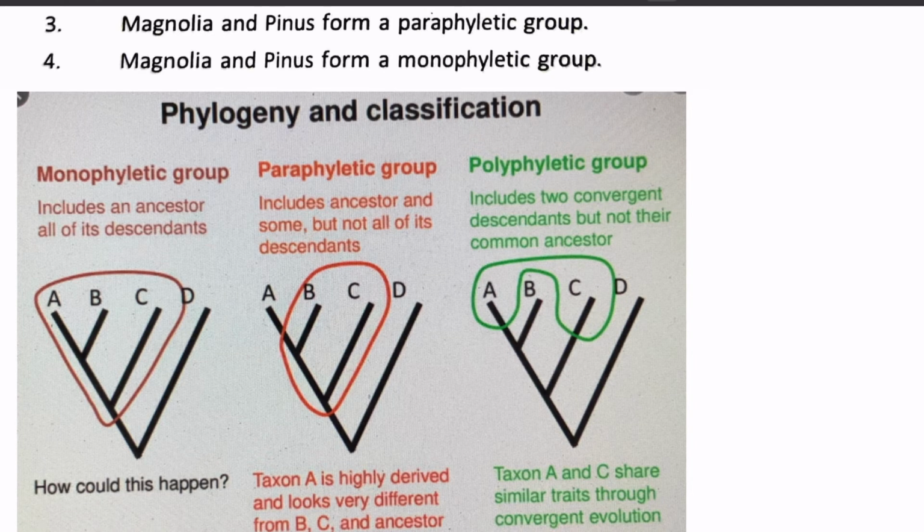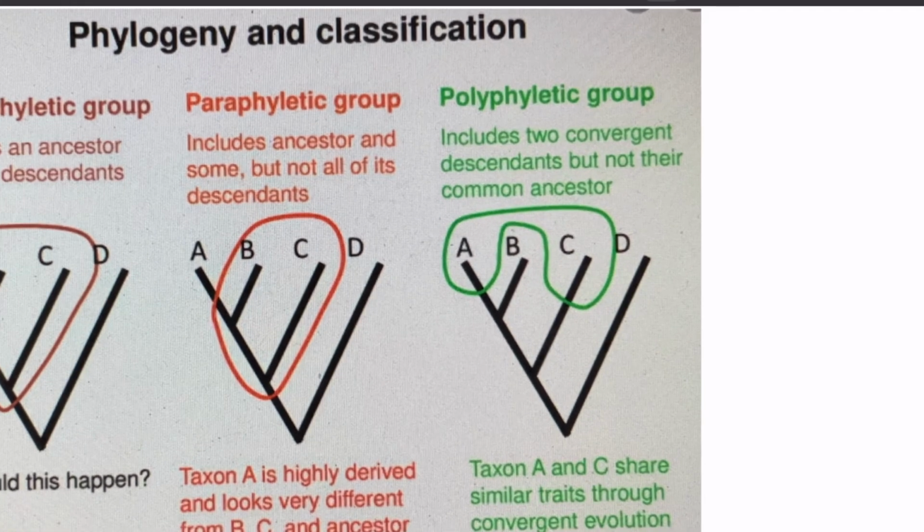The paraphyletic group includes the ancestor and some but not all of its descendants. And the polyphyletic group includes two convergent descendants but not their common ancestor.